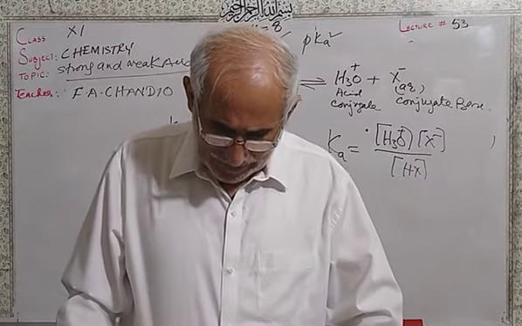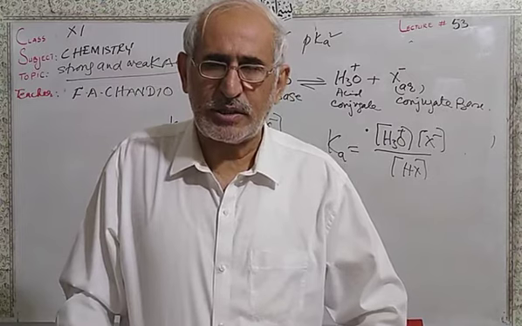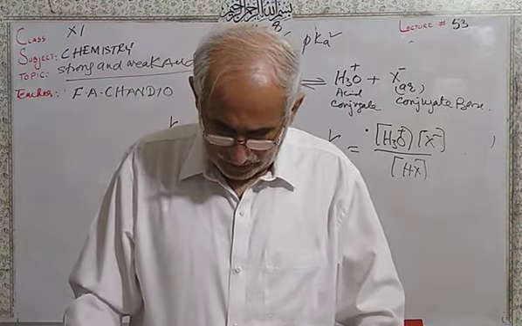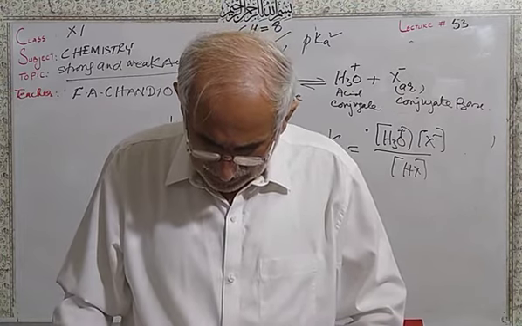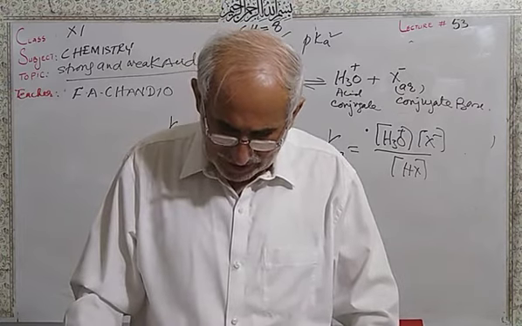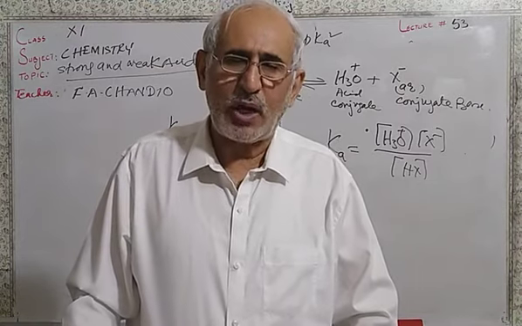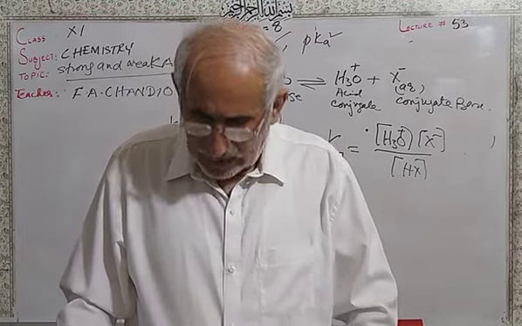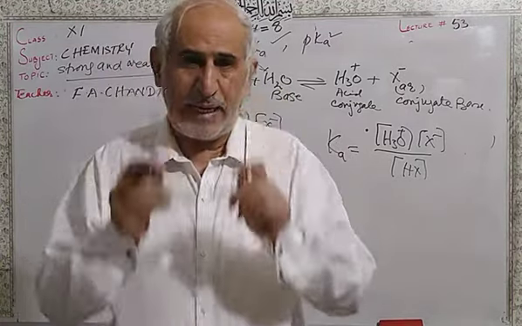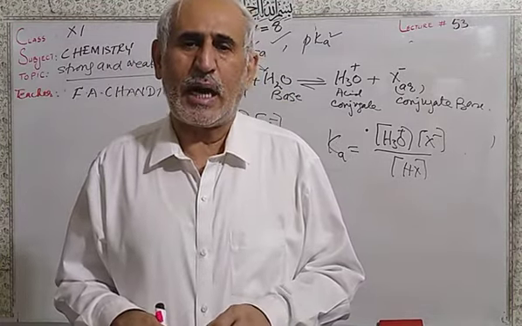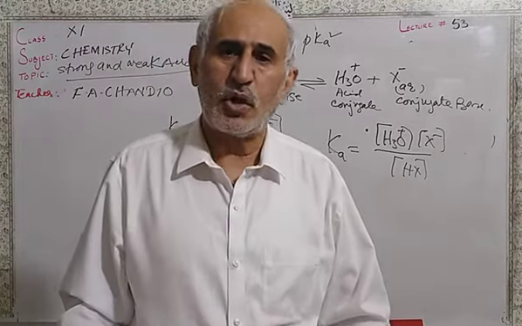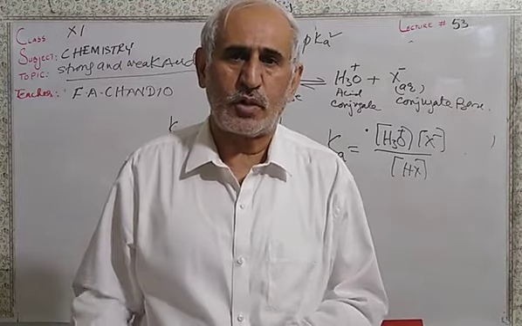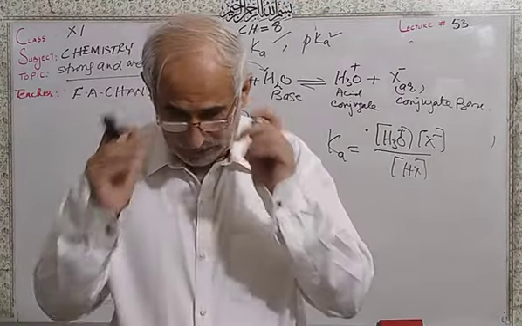So Ka is termed the acid dissociation constant or ionization constant for the acid. It is a measure of the extent to which the acid is ionized or dissociated. The acid which is highly dissociated or highly ionized, we call a strong acid, and the acid which is only a little dissociated or less ionized, we call a weak acid.